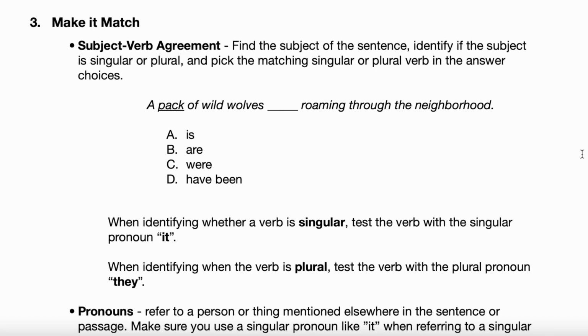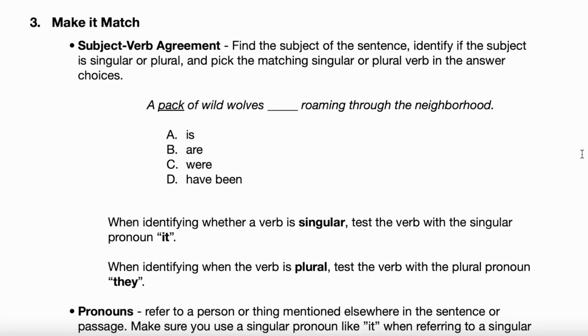So here's how you test them. And I can explain it here below, but I'll describe it right now. If you need a singular subject, test the answer choices with the singular pronoun it. Does it make sense why it is singular, by the way? Is that clear? We're talking about one thing. Yes, it is my favorite flavor of ice cream. So test them with it.